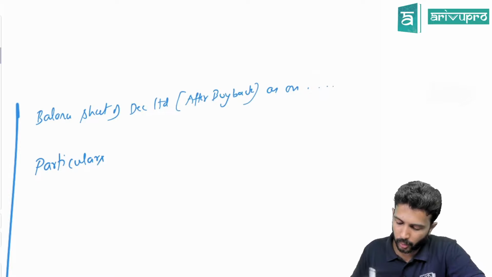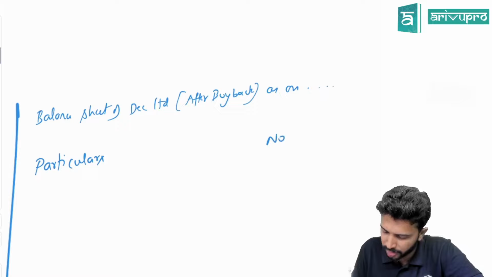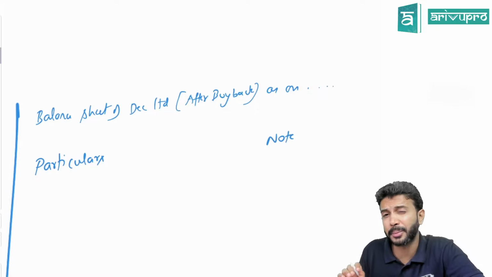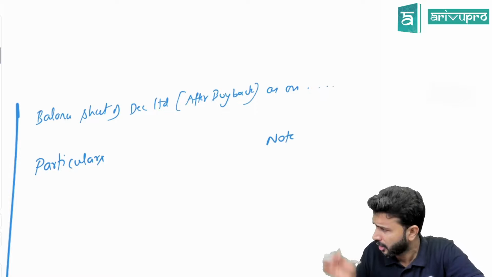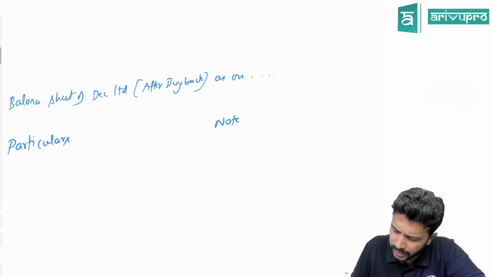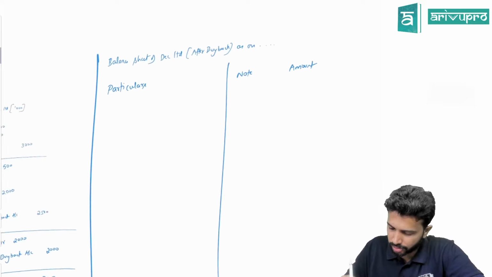Particulars and what? We'll prepare note. Somebody saying with notes this time. But in examination, ideally, you may not have time to prepare the notes. Bring it in. You know how to bring it in now, I think. Both the ways, I think you're comfortable. So maybe one with the note we'll do. Particulars, note and amount. So we'll have maybe these columns.